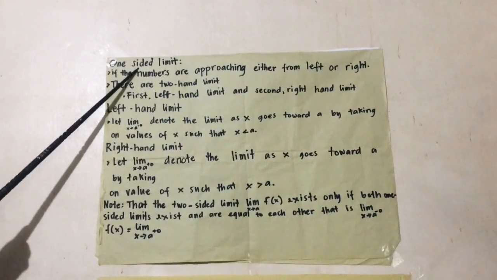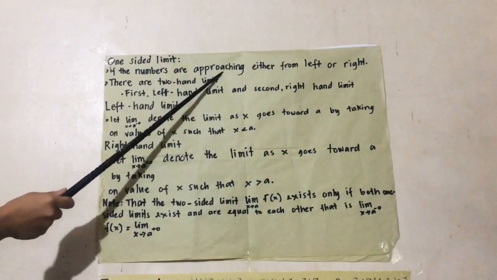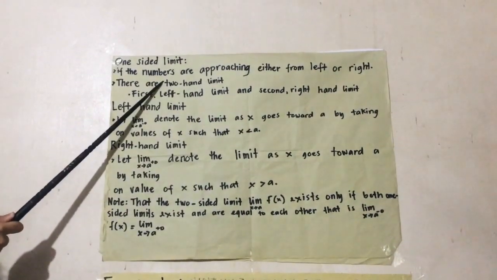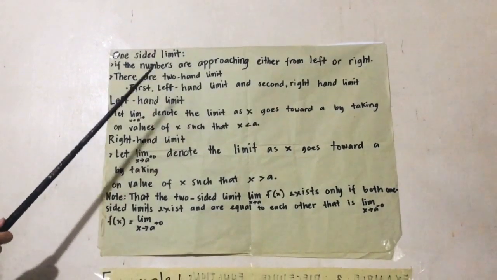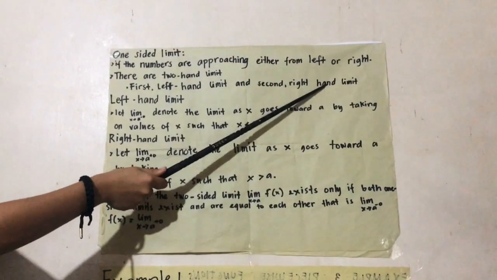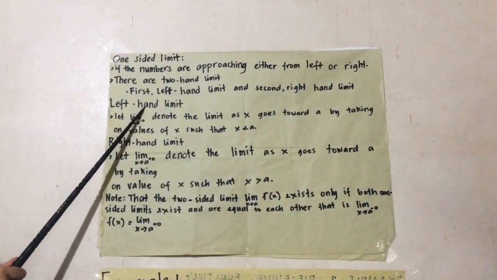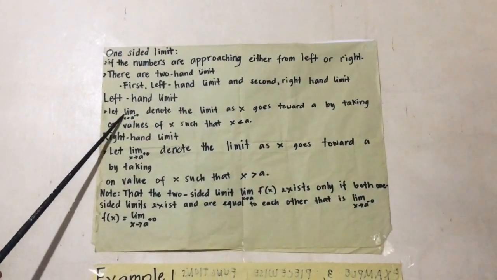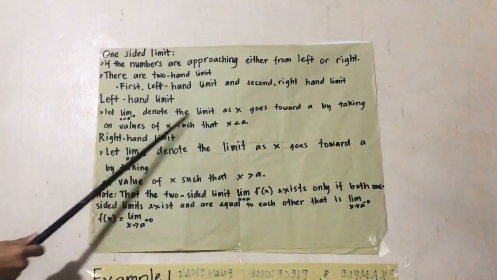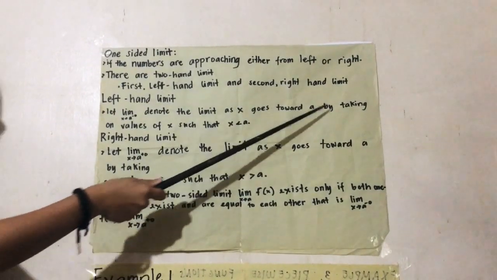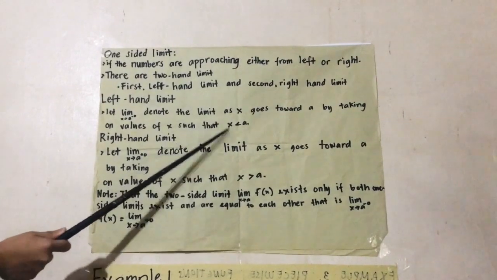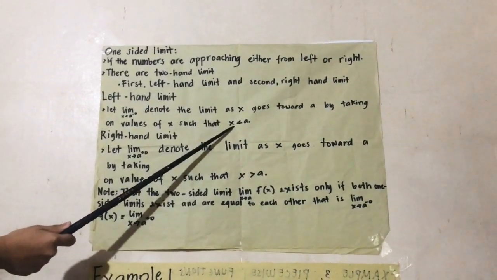One-sided limit. If the numbers are approaching either from left or right, there are two one-sided limits. First, left hand limit, and second, right hand limit. Left hand limit: the limit as x approaches a from the left denotes the limit as x goes toward a by taking on values of x such that x is less than a.